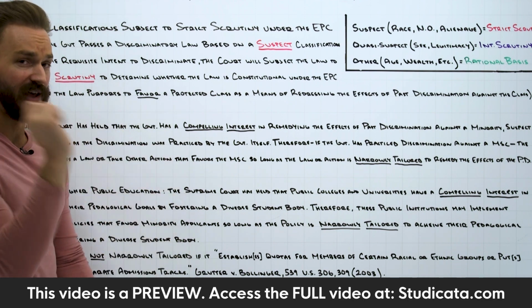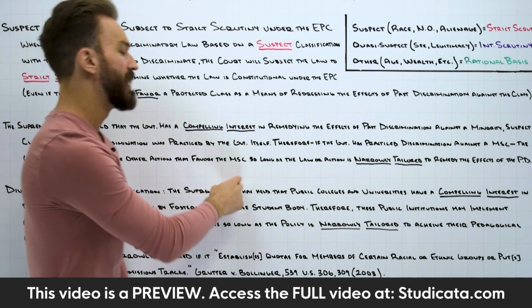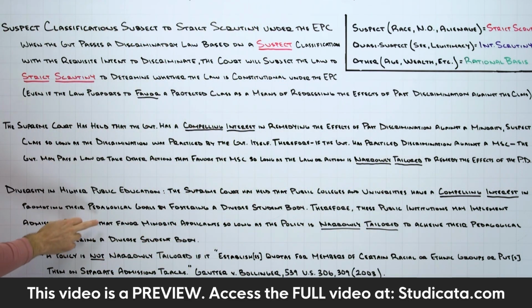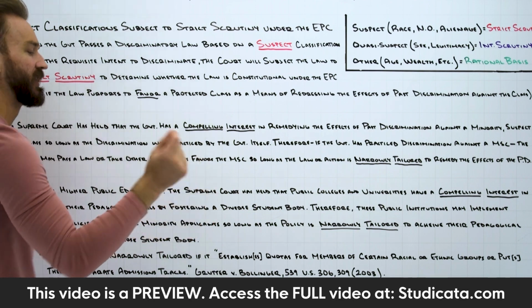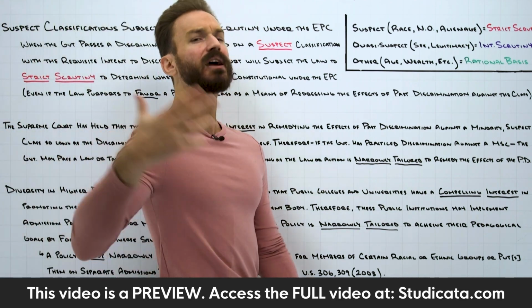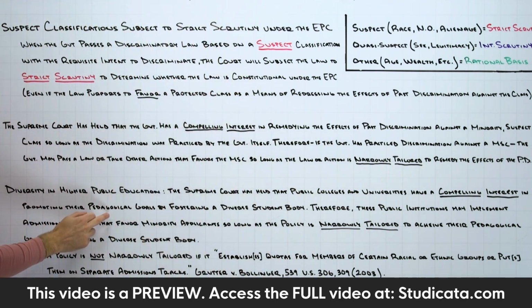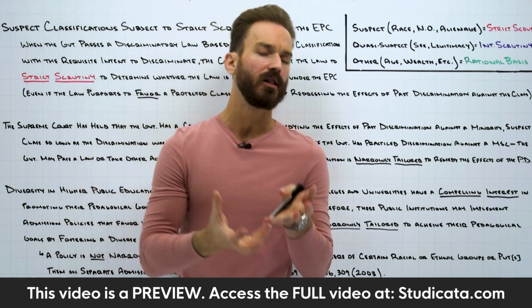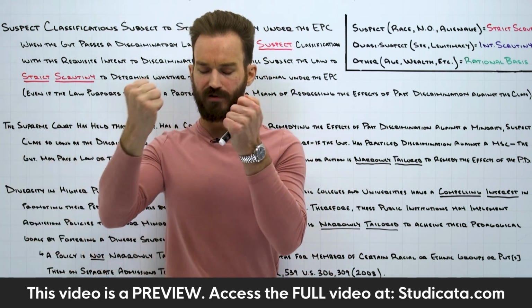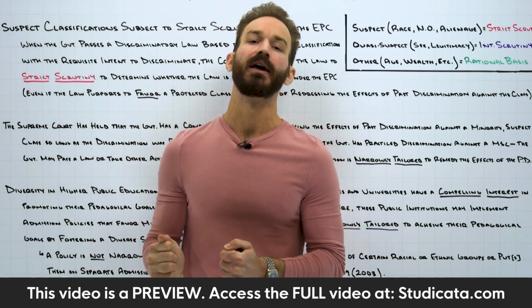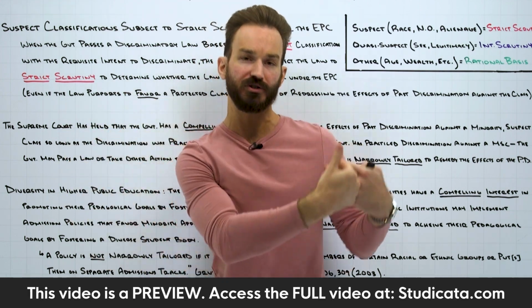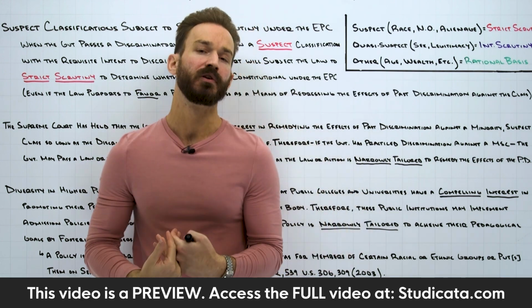Okay, the Supreme Court has held, basically it's unequivocal, that public colleges and universities have a compelling interest in promoting their pedagogical goals by fostering a diverse student body. Pedagogical goals are basically the institution's educational mission. If you look at any public college, any public university, they're going to have an educational mission. And this is basically, what is the goal we have for our students when they come to our university?